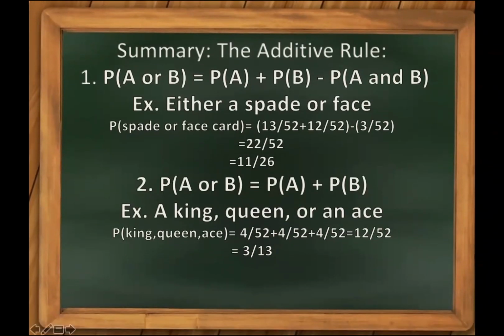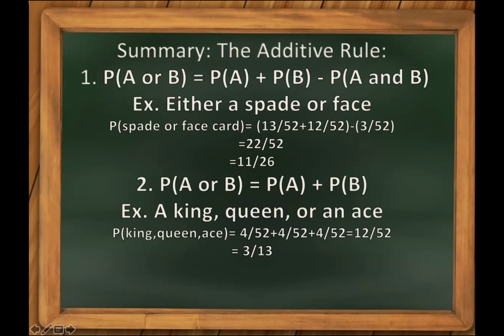Summary of the additive rule. So we have probability of A or B. You are going to add probability of A plus probability of B minus their common if non-mutually exclusive. So example, either a spade or a face. So spade, 13 over 52 plus a face card of 12 over 52.